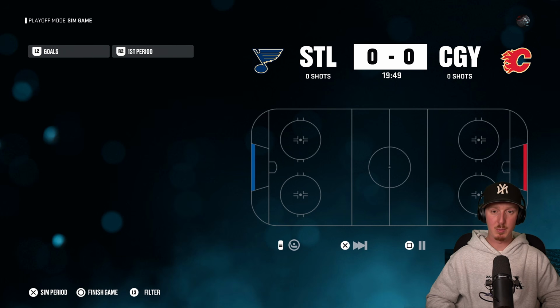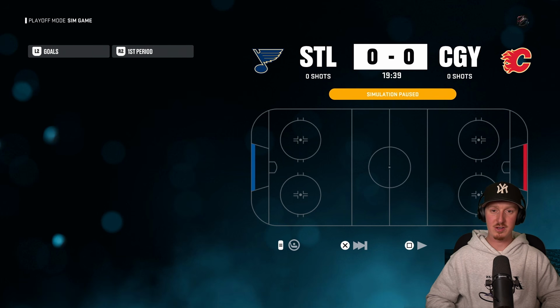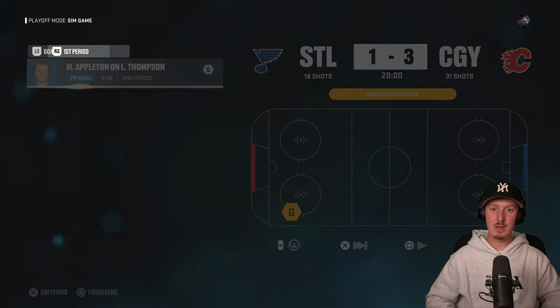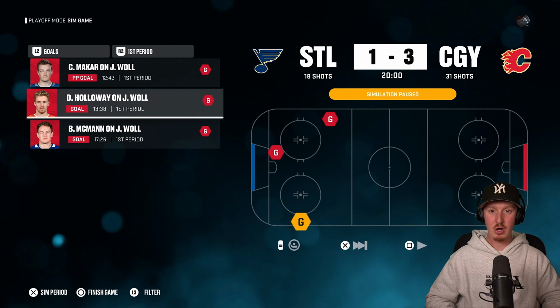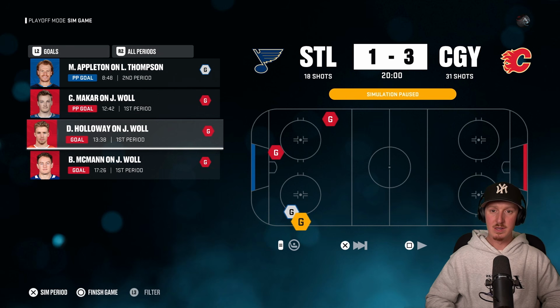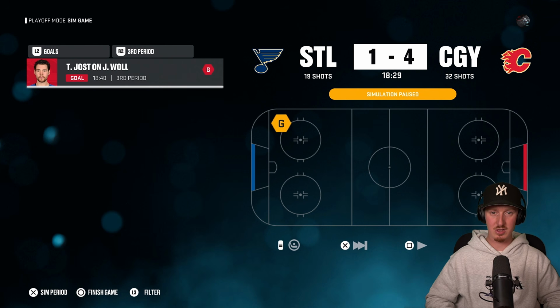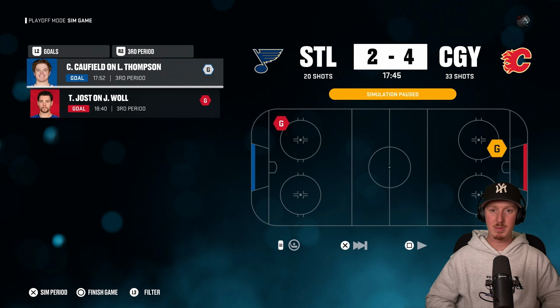So this is what we've been waiting for, the final. The Blues taking on the Calgary Flames. The Flames have been on a heater, and that heater's continuing. 3 goals in the 1st period. Makar, Holloway, Bobby McMahon. The Blues would respond in the 2nd period with a goal from Mason Appleton, but they still have quite the hill to climb. And you know what? They're probably not going to be climbing that hill.